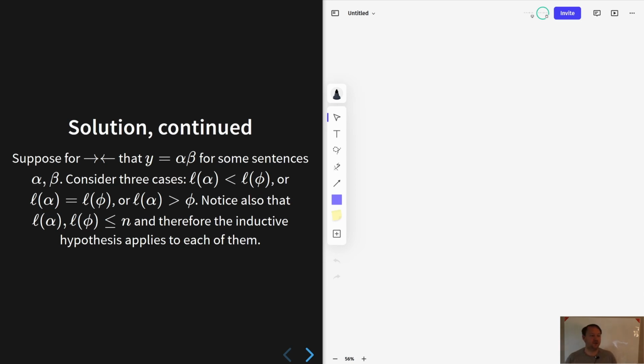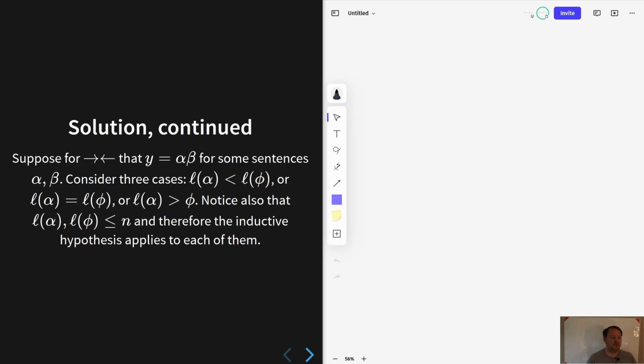To arrive at a contradiction, we're going to consider three cases, all of them having to do with the length of alpha and phi. I see that I have a typo in the slide in the last one, where it says length of alpha greater than phi. That should be length of phi, but anyway. We're going to look at these three cases, and in each one show that they lead to a contradiction, so that proves a contradiction overall.